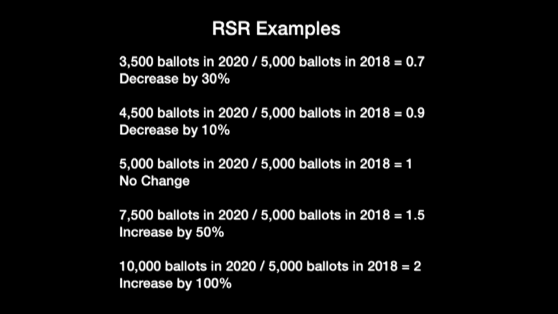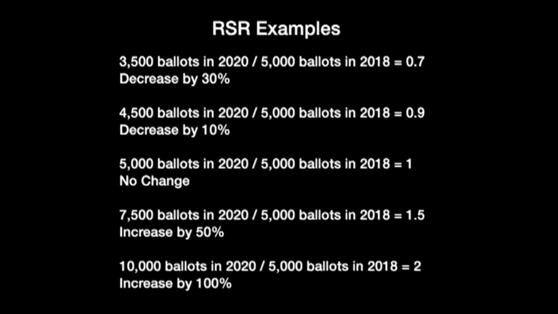In the next example, we have 5,500 ballots that were obtained in 2020 divided by 5,000 ballots in 2018, and this will give you a RSR of 1.1, which is an increase of 10%. Next example is 7,500 ballots obtained in 2020 divided by 5,000 in 2018 will give you a RSR of 1.5, which is an increase of 50%.